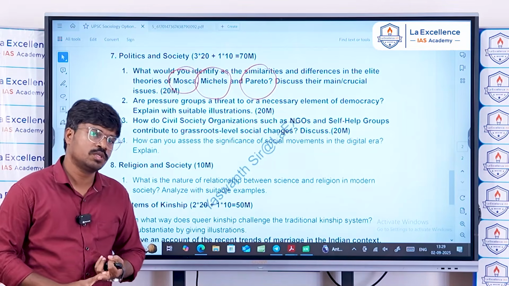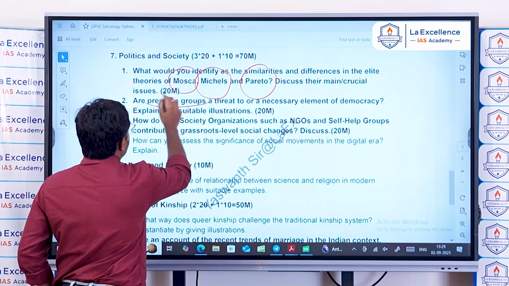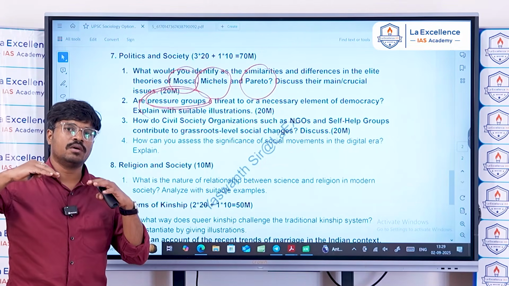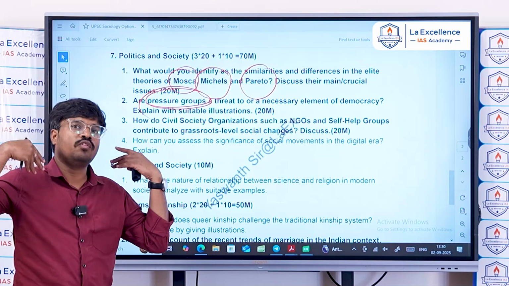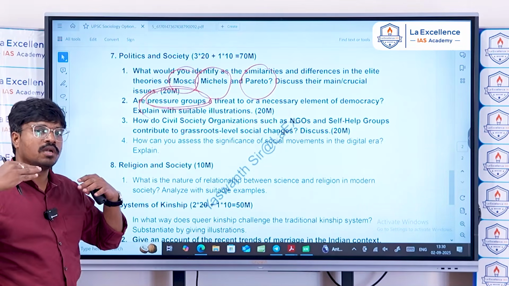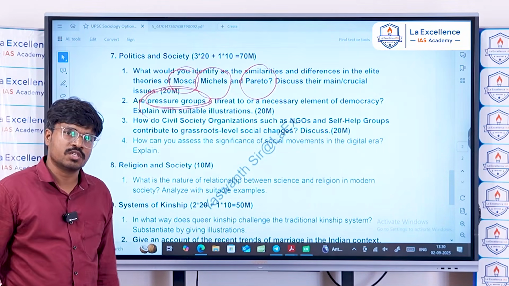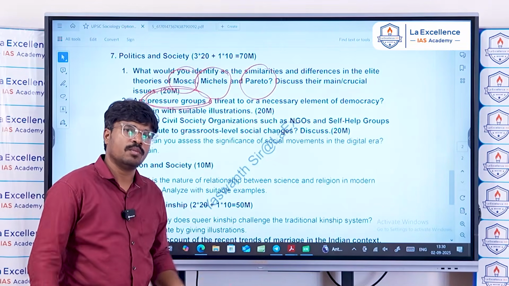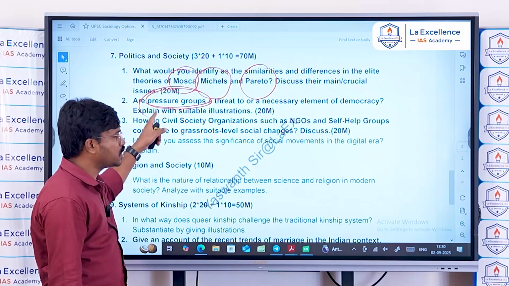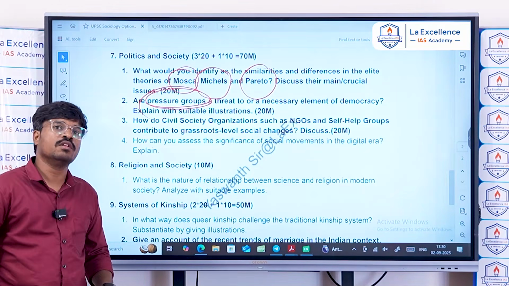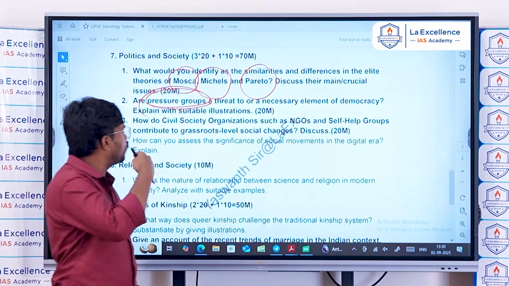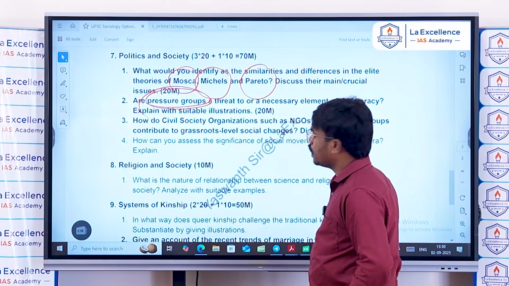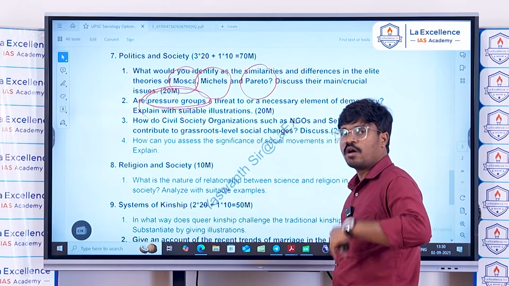Because of the pressure groups, democracies are functioning well, because they check the political power or some majoritarian forces in the society. Because democracy is led by the majority, pressure groups check the majority power in the democracy, which can become a tyranny in the society.